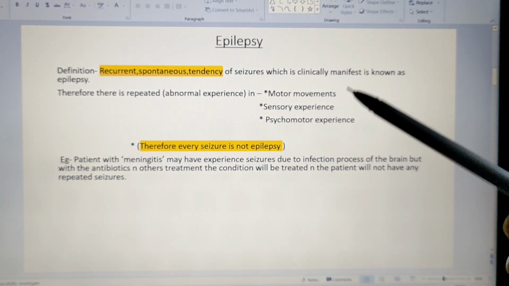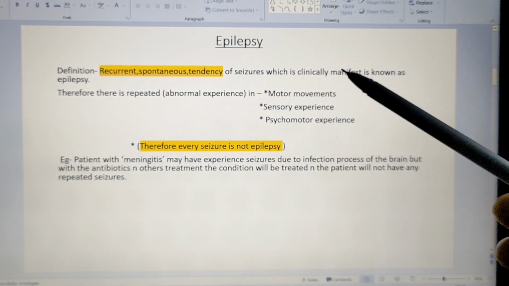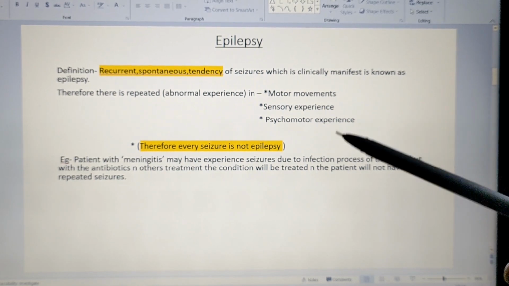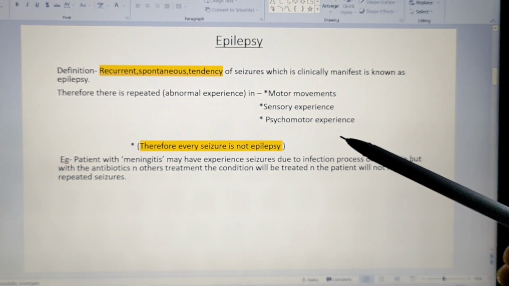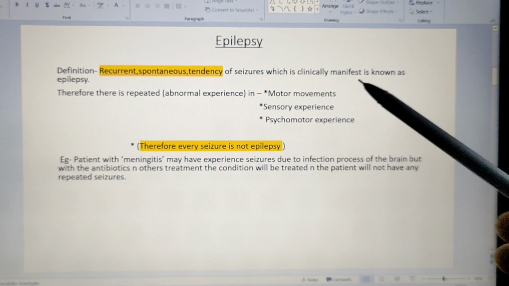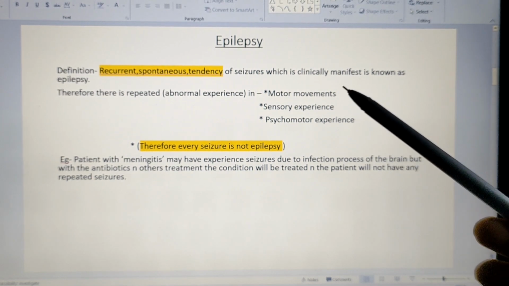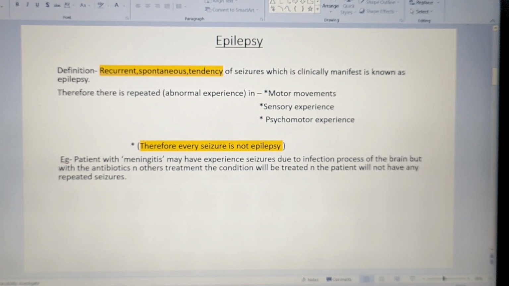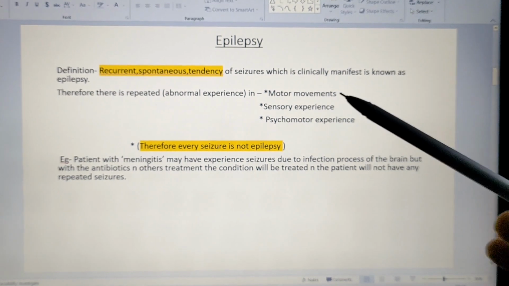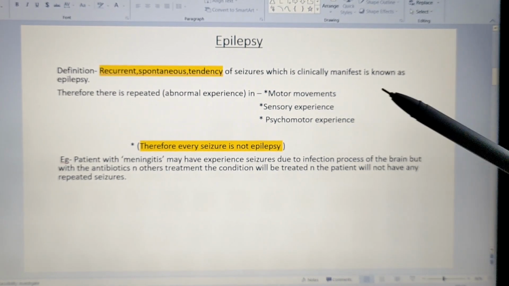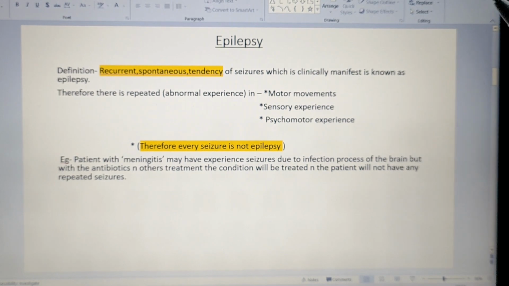So in epilepsy, what will happen? The person may experience these three together, or sometimes any one of the experiences, mark my words, any one of the spatial senses or motor movement or psychomotor experience, abnormally. So when these three, either all together or any one of them, are repetitive in nature, we can call it epilepsy.